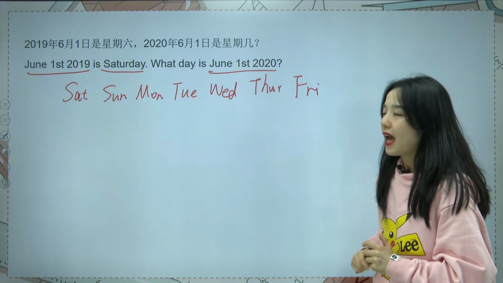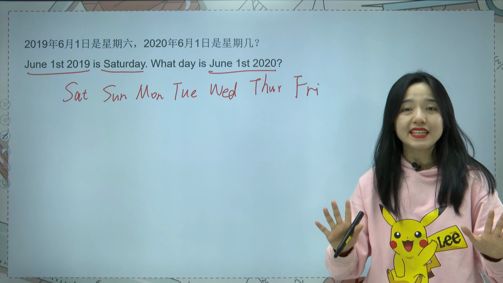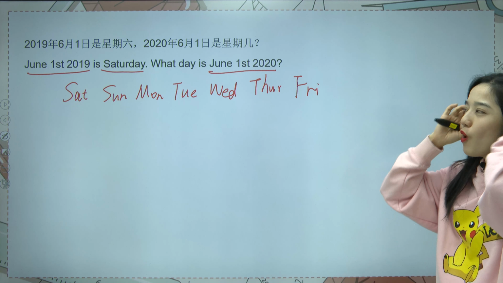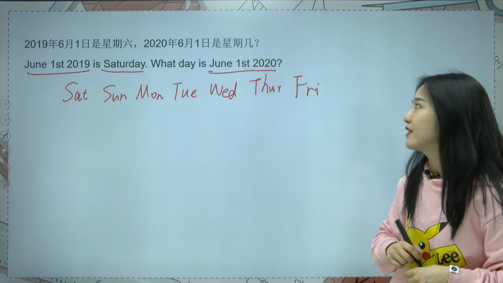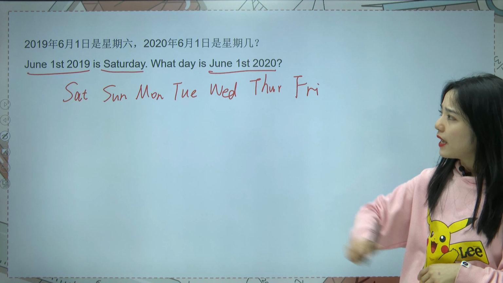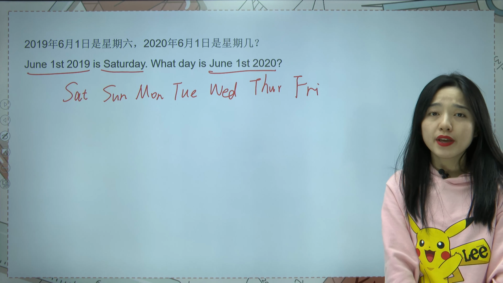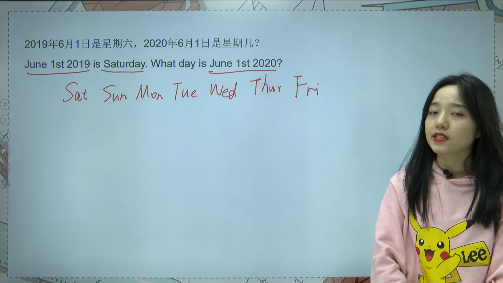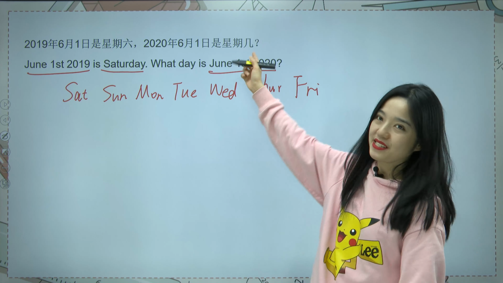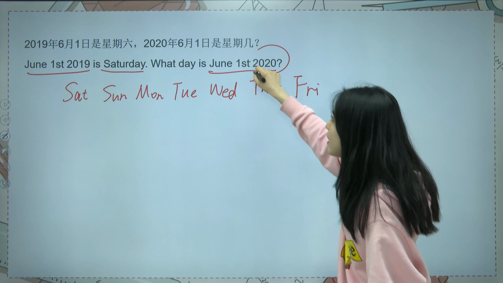Now let's see, how many days do we have from June 1st, 2019 to June 1st, 2020? Someone may tell me, oh, teacher, I think because it contains one whole year, so we have got 365 days. Is that true? Let's look at 2020. It's quite special. It's a leap year.